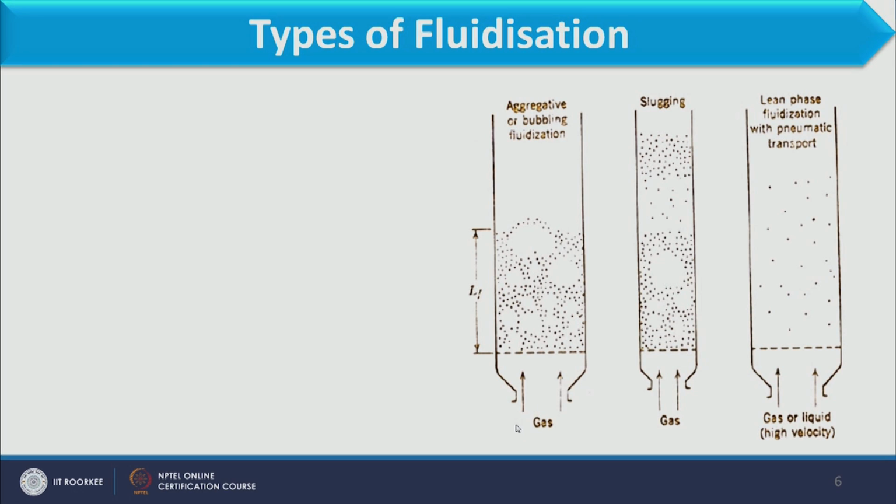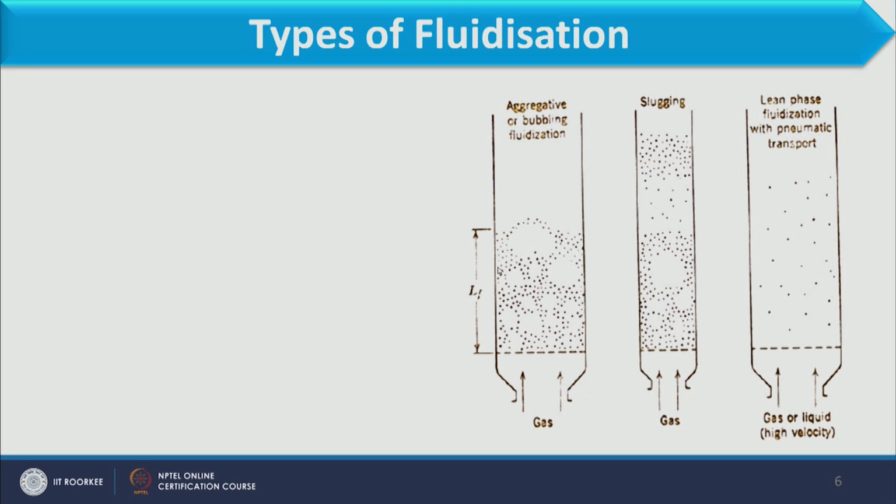Further, if you see this figure, in the first figure we have movement of gas. So, what happens after the minimum fluidization condition is achieved and we increase the velocity of gas? Bubbles are formed inside the bed. So, particles will not be uniformly distributed.